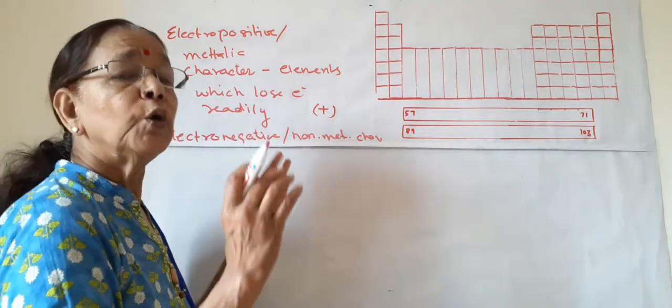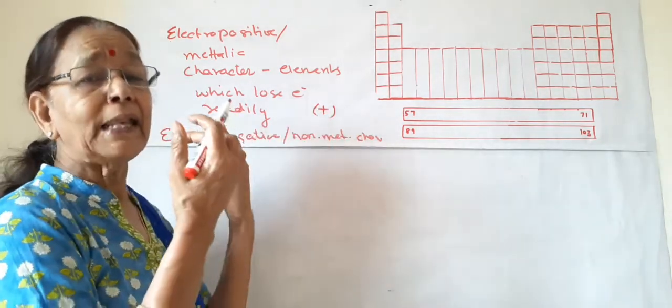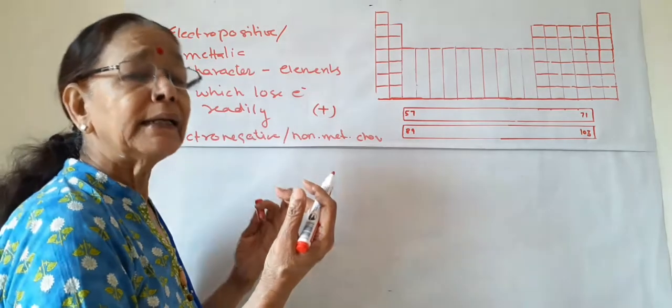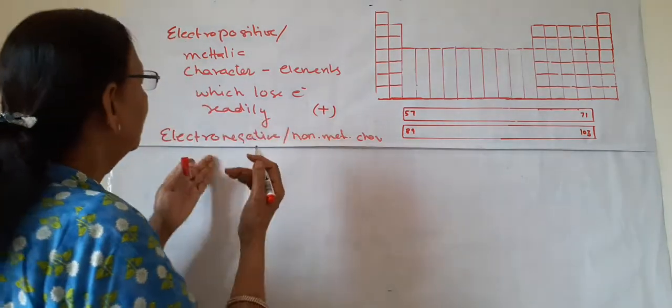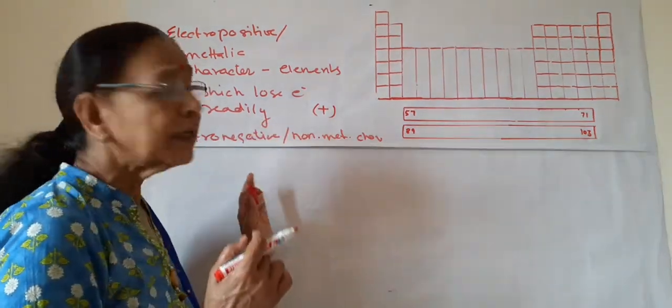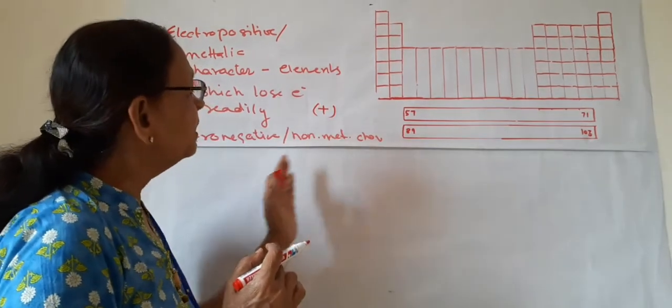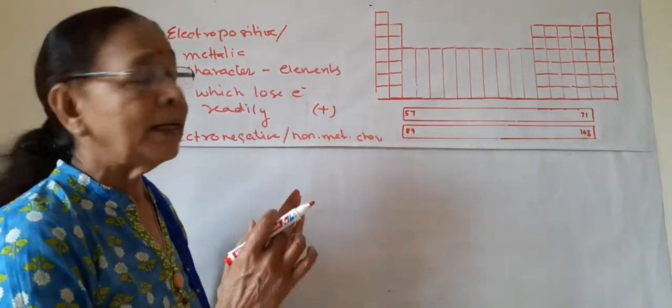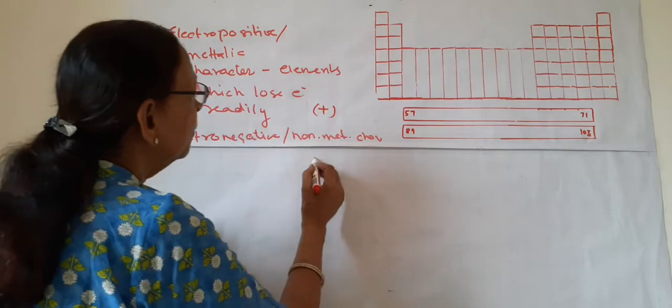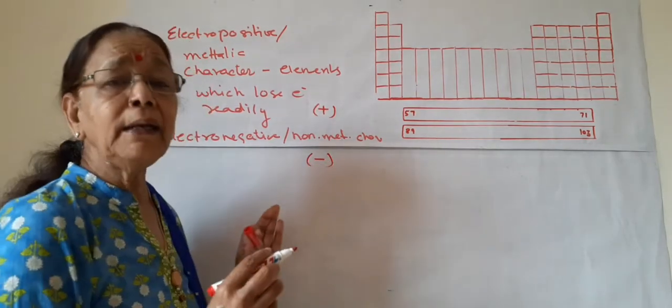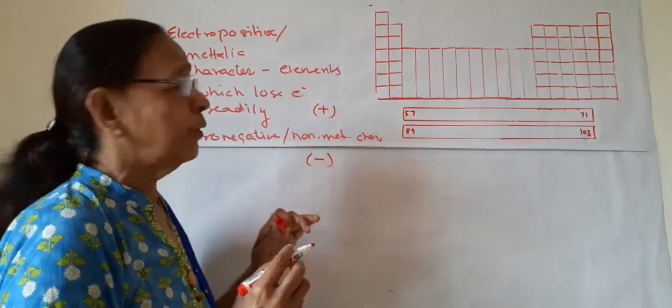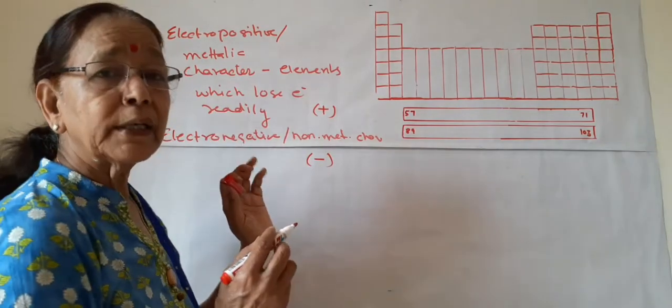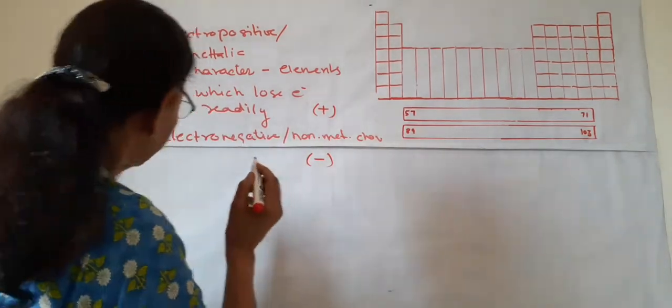They do not lose electrons, they gain electrons. When elements have the tendency to gain electrons, it is known as electronegative character or electronegativity, and it is a non-metallic character. When they gain electrons, they become anions with a negative charge. So this is what electronegative and electropositive characters are.